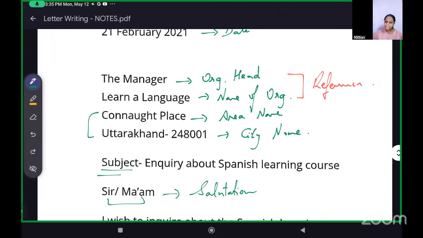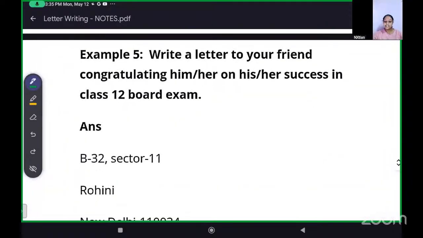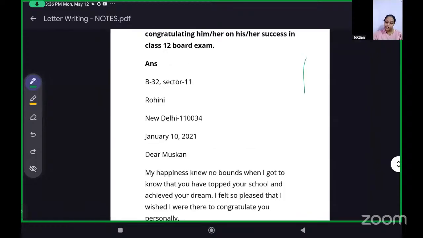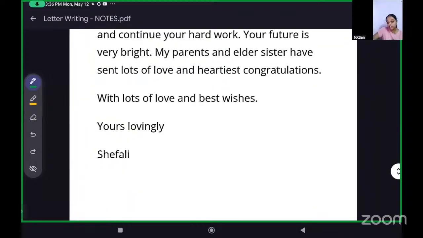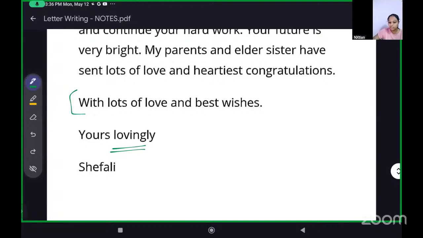Now we have again a letter to a friend, congratulating him or her on his or her success in the class 12 board examination. I'm not going into much detail with this one. We have the address and then greeting, then ending. See, it ends with yours lovingly. In an informal letter you can end with yours lovingly. This way also you can end with lots of love and best wishes, a punchline, something like that. And then just end it.